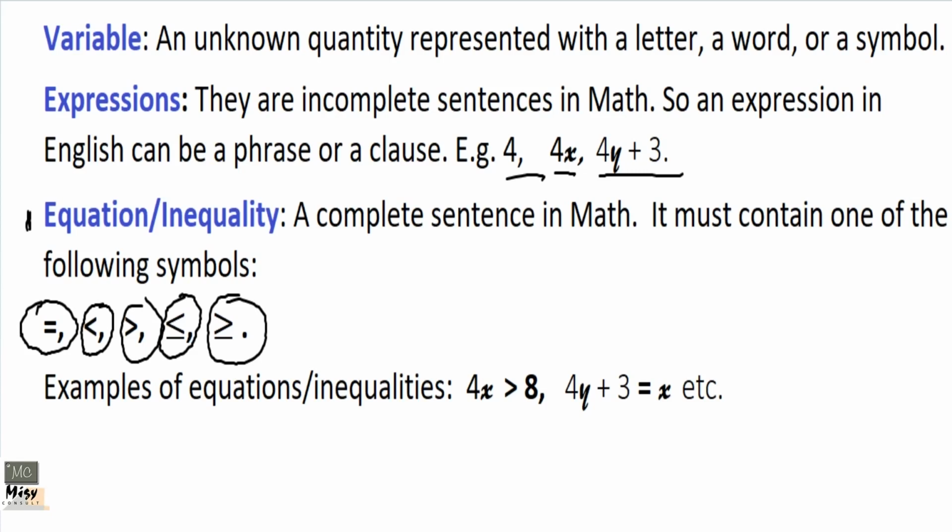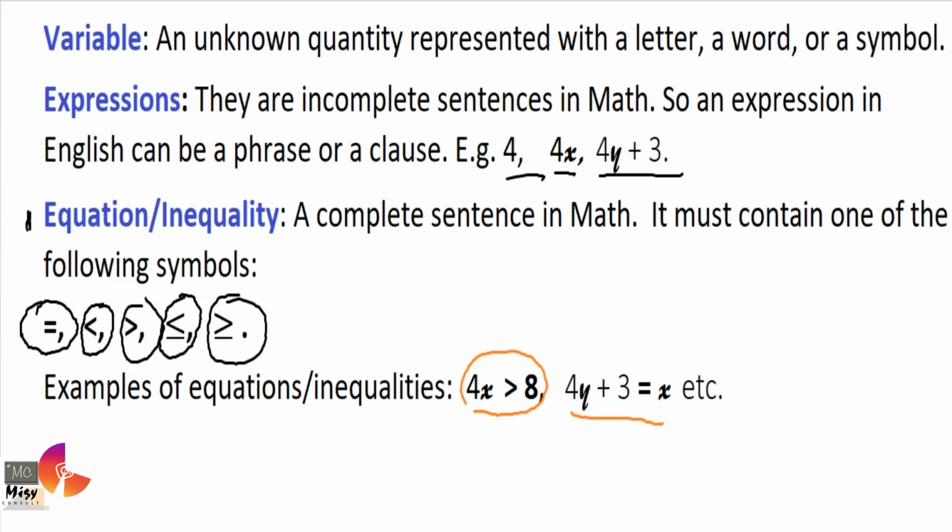So when you see 4x is greater than 8, you know you've said something completely. So it's an inequality, and it's a complete sentence in maths. When you see 4y plus 3 equals x, it's also a complete sentence, which is an equation.